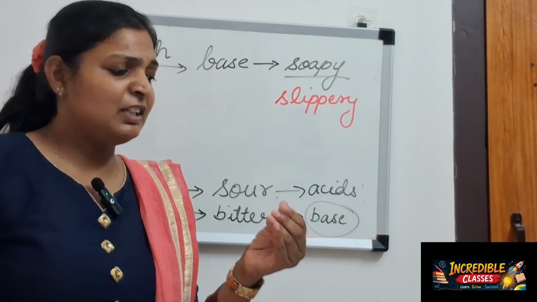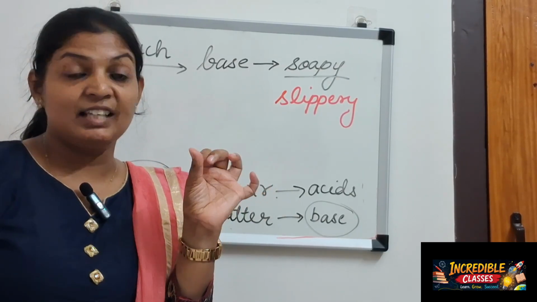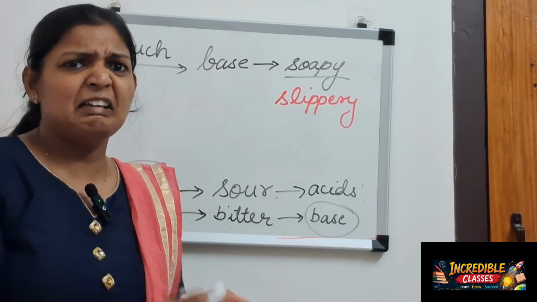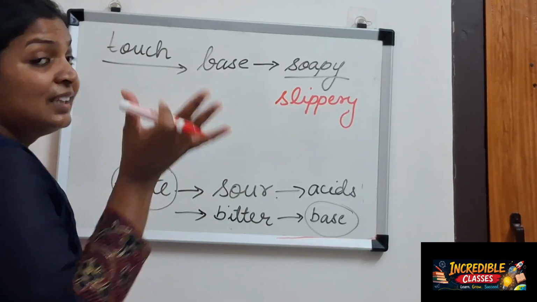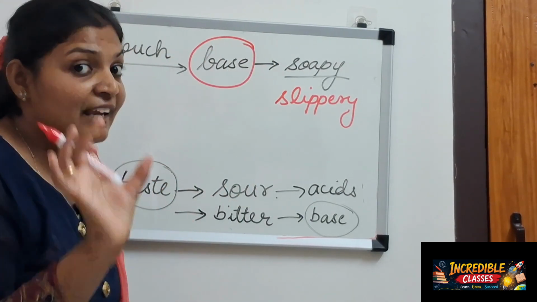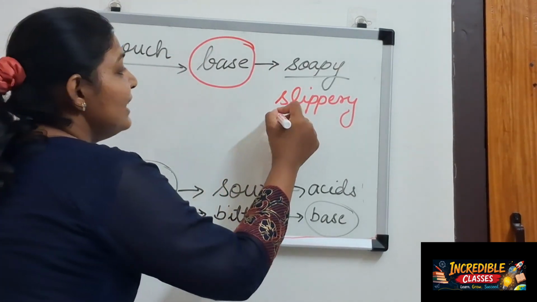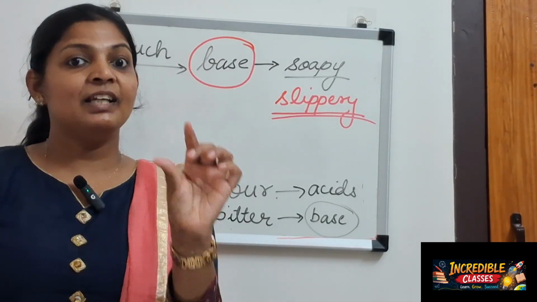You have to wash it many times because some slippery feeling is there. Yes or no? You have to wash it again and again so that the feeling goes away. That is because that soap is a base. That is why it is slippery to touch.